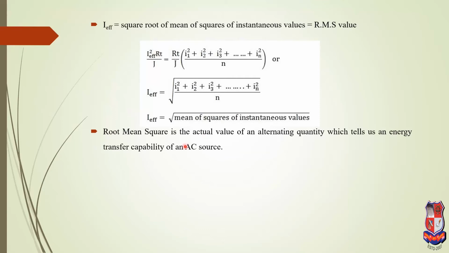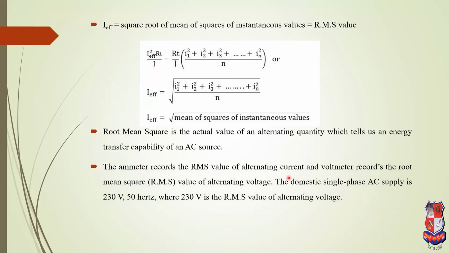Therefore, we already told you that the root mean square, that means the RMS value, is generally referred to for AC quantities. The ammeter records the RMS value of the alternating current and the voltmeter records the root mean square value. That means whenever an AC supply is connected with an ammeter and voltmeter, they give the RMS value of the voltage and current. The domestic single phase AC supply is 230 volt, 50 hertz, where 230 volt is the RMS value of the alternating voltage.